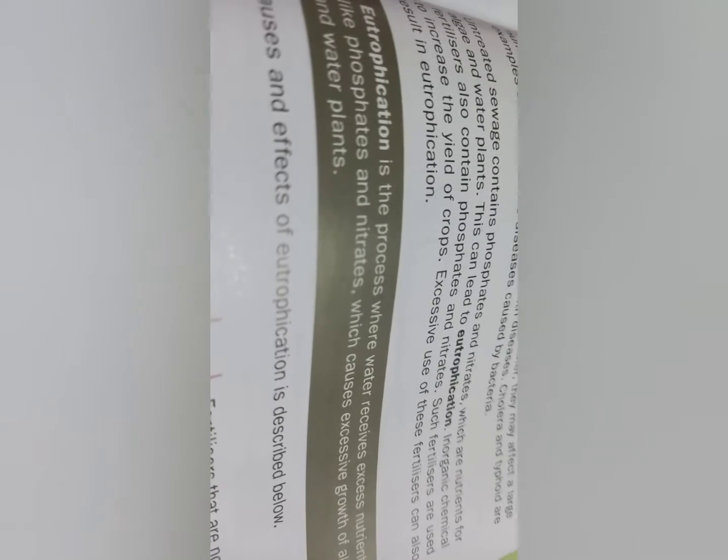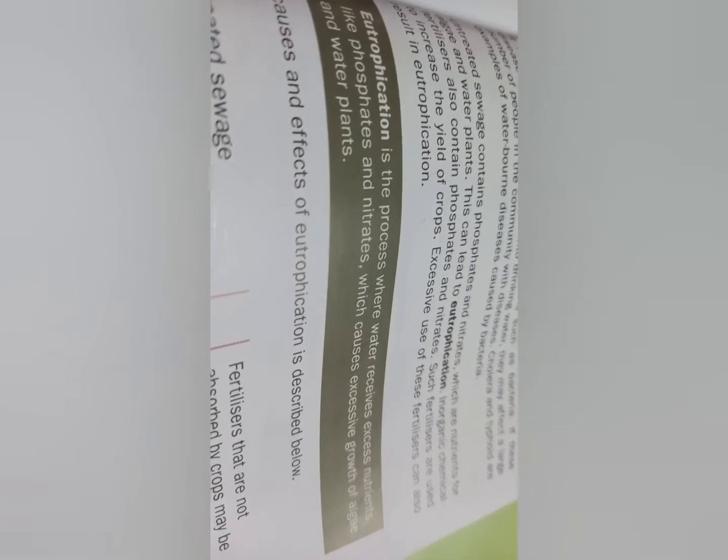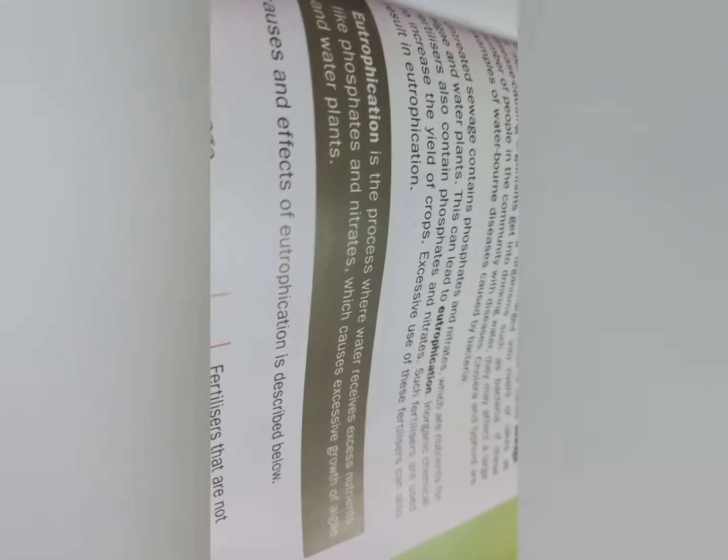Now, what is eutrophication? Eutrophication is a process where water receives excessive nutrients like phosphate and nitrate, which causes excessive growth of algae and water plants. Now, what is happening here? Have a look at this flow sketch. The causes and effects of eutrophication are described below. Here, untreated sewage waste and the fertilizers such as phosphates and nitrates have just been washed into the river.